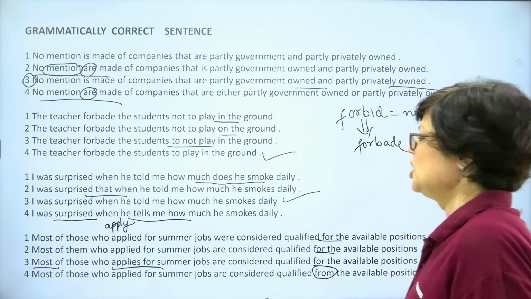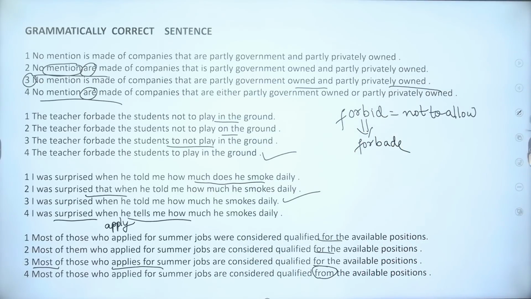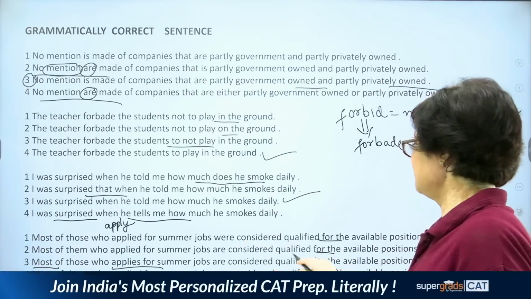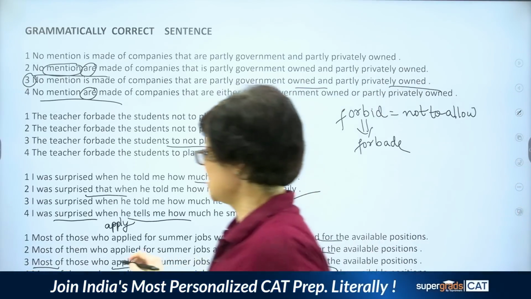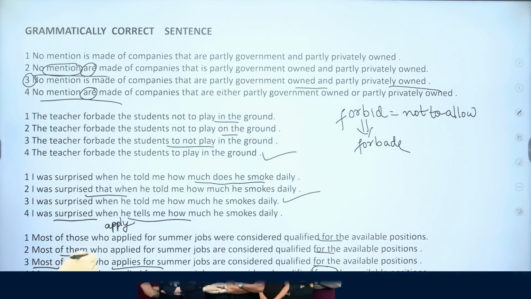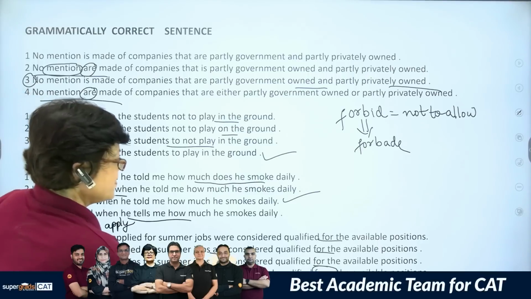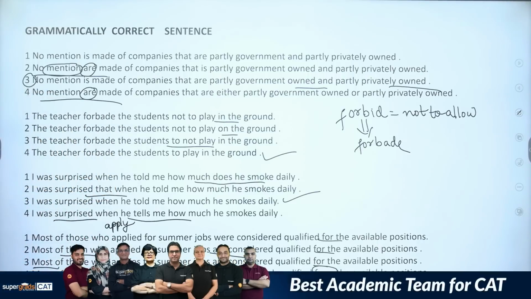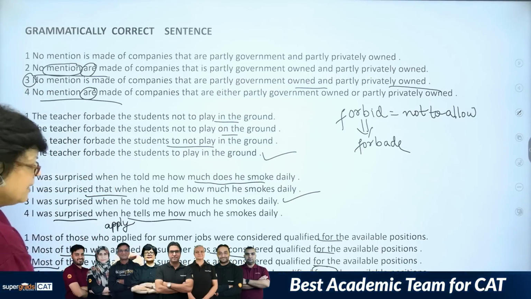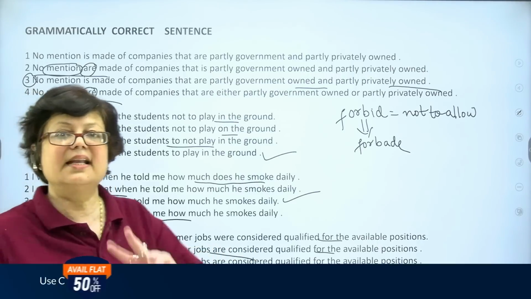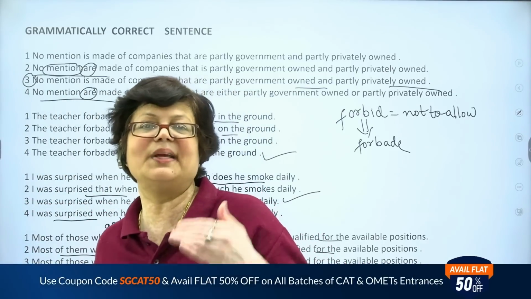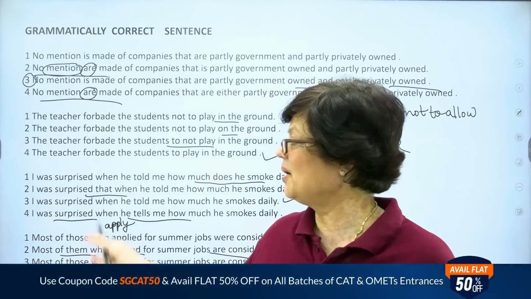Second sentence, most of them who applied for summer jobs are considered. Now see, most of them, one thing, pronoun, and are considered qualified for the available positions. Now, who applied and jobs are, there is a mismatch. The tense has to be same. So we are left with option 1.